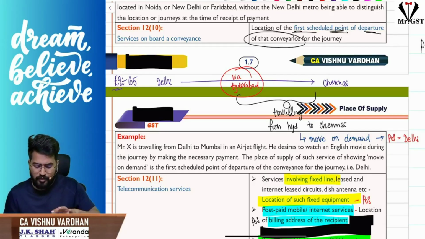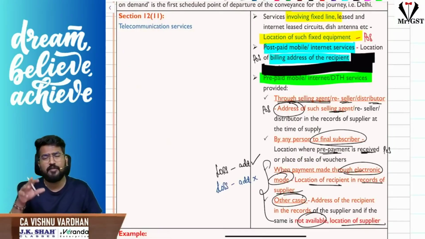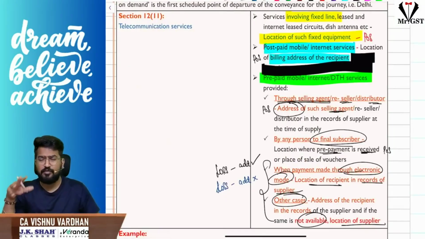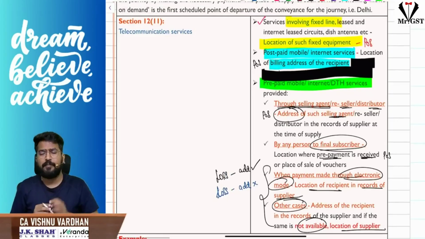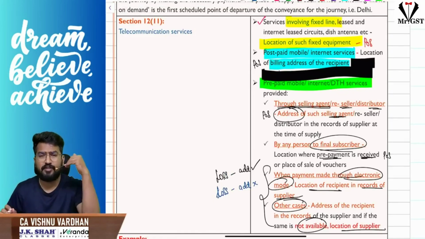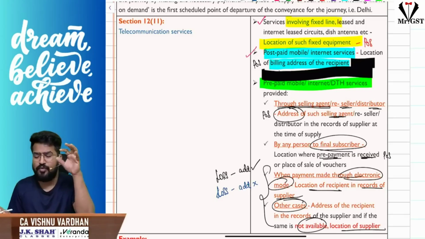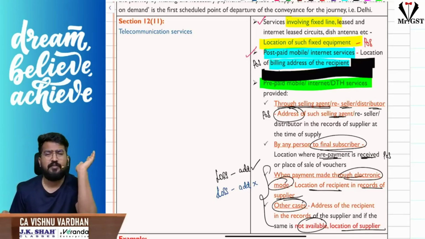Now moving on to 12 subsection 11, telecom services. Here we are talking about fixed lines or antennas, postpaid, prepaid, internet bills, telephone bills, all that stuff. If it is involving fixed lines, please understand, then where those fixed lines or equipment are installed will be the place of supply. If it is related to postpaid mobile or internet services, in such cases, what is the place of supply? If it is a postpaid thing, you know the billing address of the recipient, that will be the place of supply. If it is prepaid mobile, internet, or DTH services,